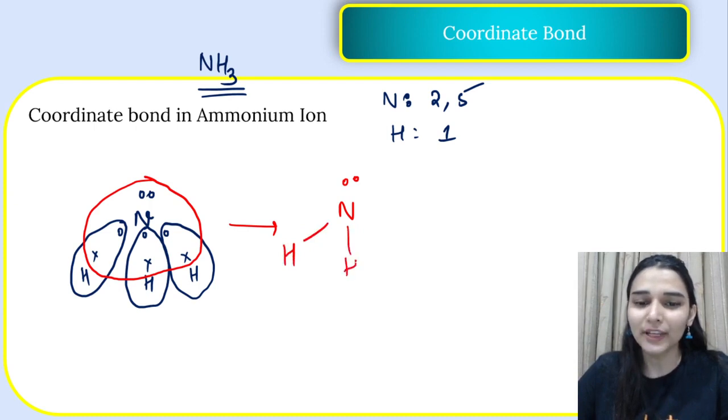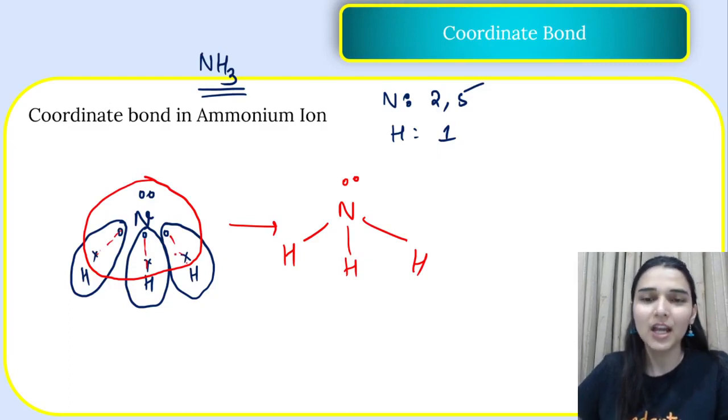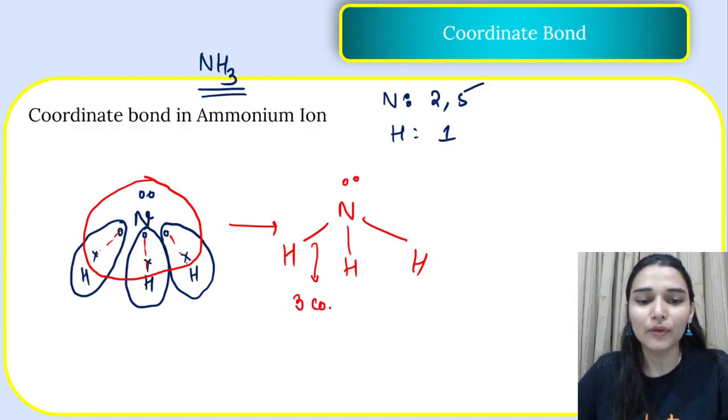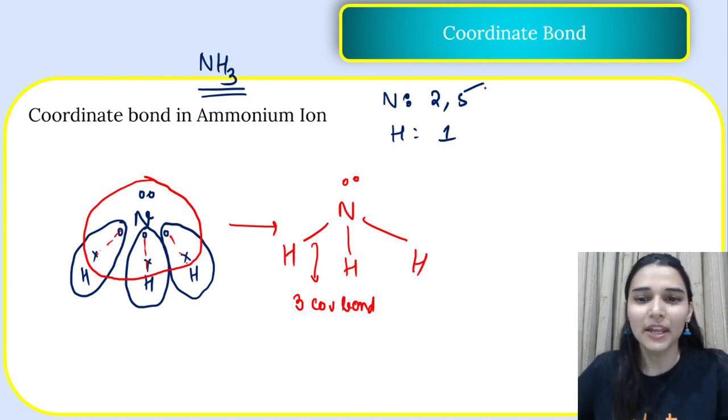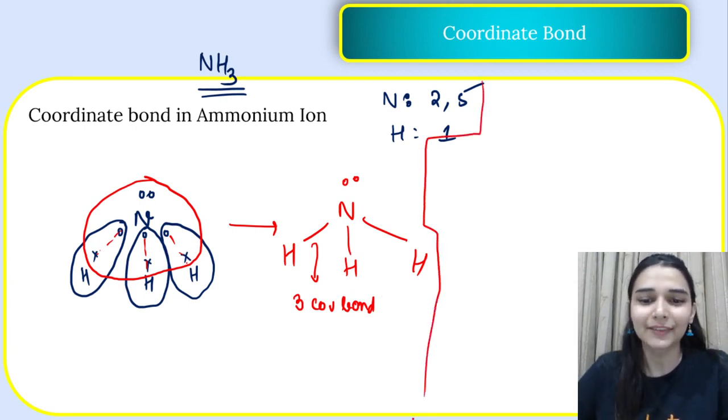This is the lone pair of electron not participating in the bond formation. One single covalent bond, another and another. ये वाले इन्होंने क्या किया? They have made a covalent bond. So in ammonia, I can see there are 3 covalent bonds that are present. Yes or no? Clear hai? This is visible to you. Now what happens? See in the picture.